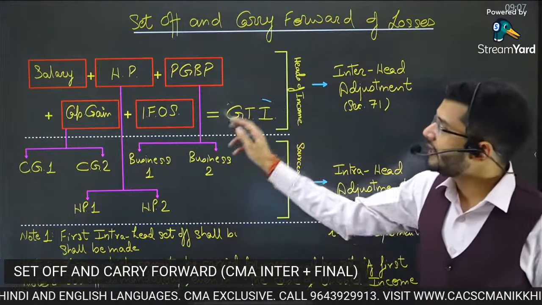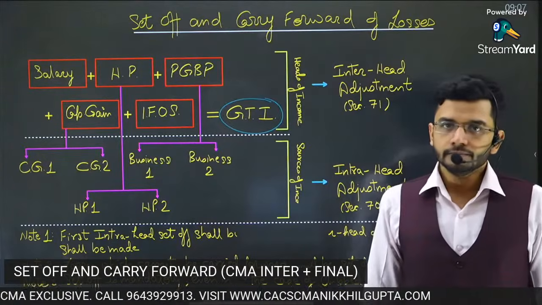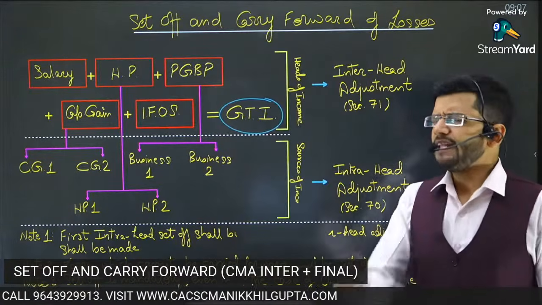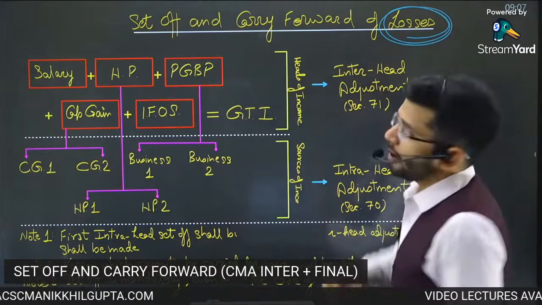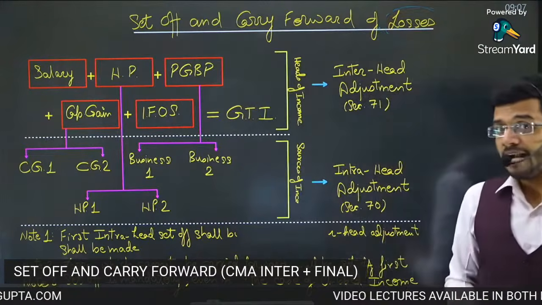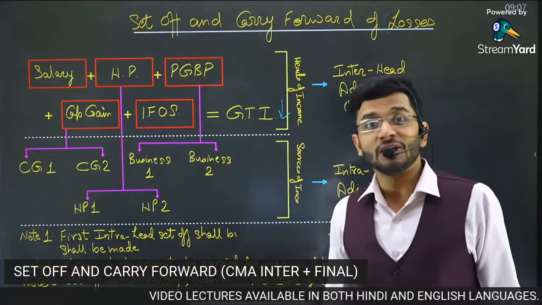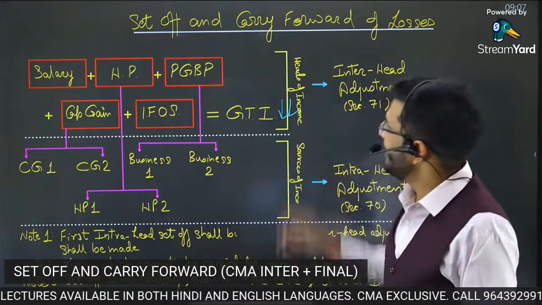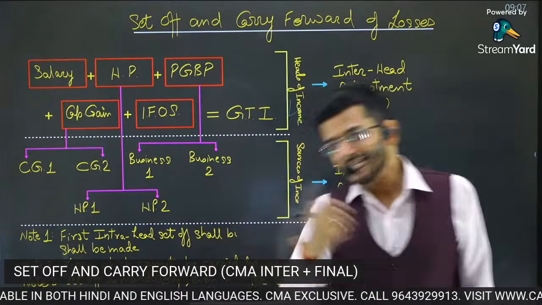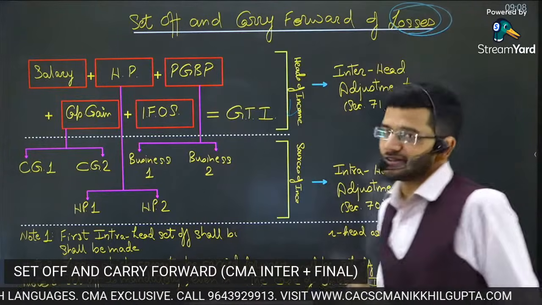So ultimately, we are going to get to GTI, gross total income. Now, one very important benefit of losses is that it will reduce our GTI, and hence it will reduce our taxes. And therefore, special emphasis is to be given on losses.